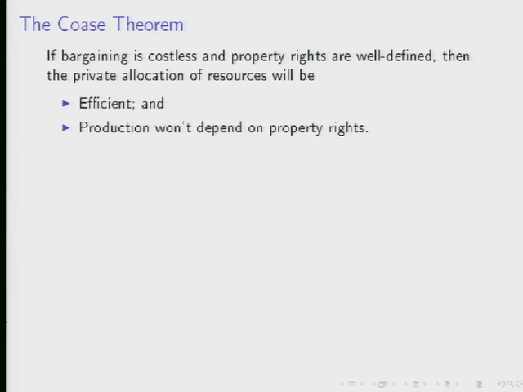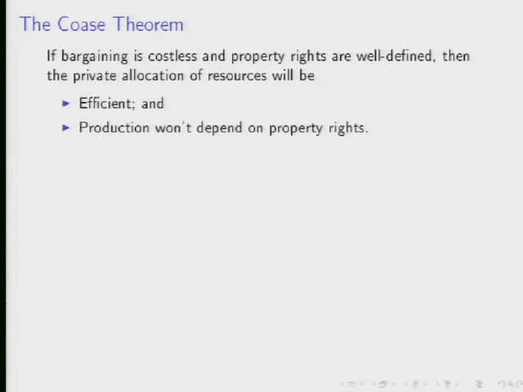of resources will be efficient, and production won't depend on the allocation of property rights. Okay, so that's a proposition which was very surprising to economists in the 60s when Coase first devised it. It now seems a lot more natural. I want to go ahead and apply this theorem to our beekeeping example. You can see how it works.